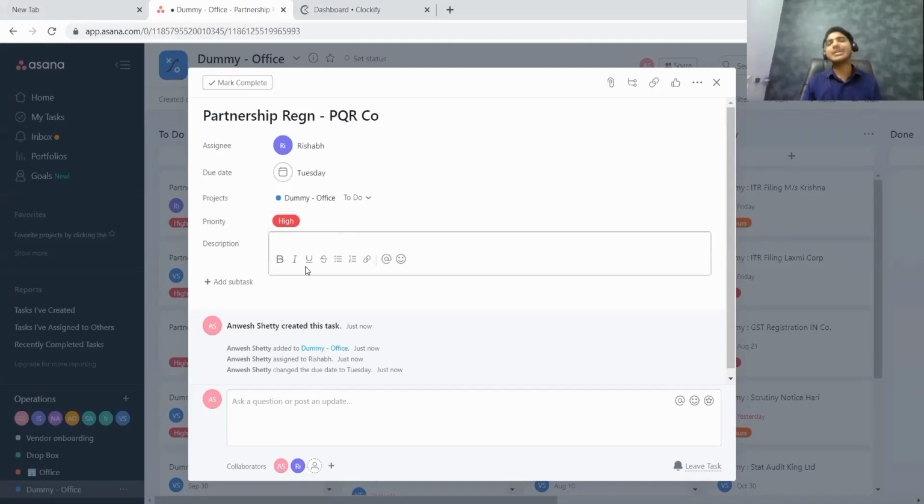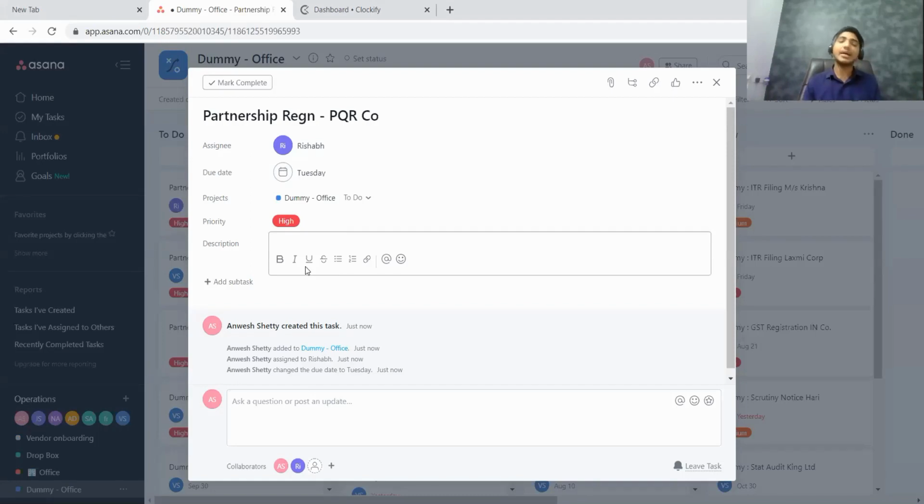Then I can also write description. I can write description as to what exactly has to be done, or if I'm having some special discussion with the client or some particular information which I want to communicate with my staff, I can write in my description box as well. Now, along with this, let us say that partners come and they give certain documents to me. Let's say they give their PAN to me or they give their Aadhaar card to me, and I want to add or I want to attach those details as well.